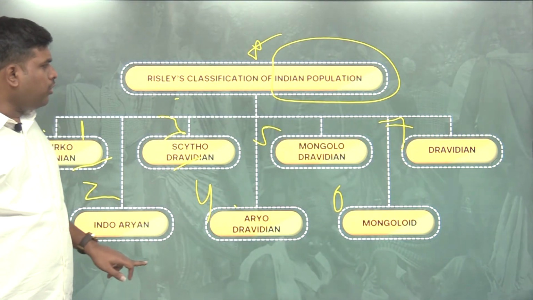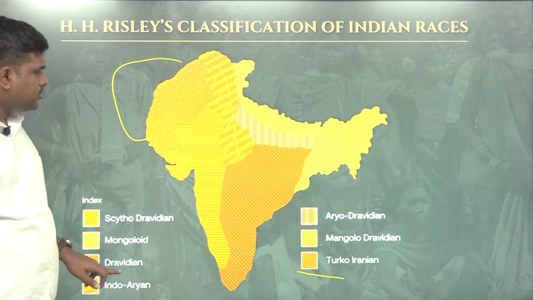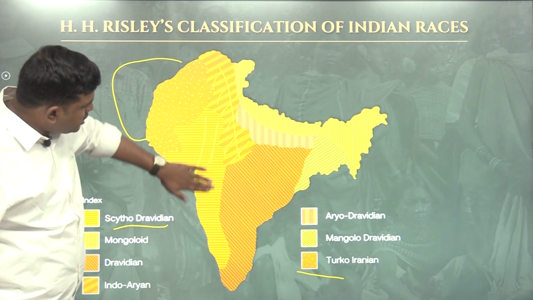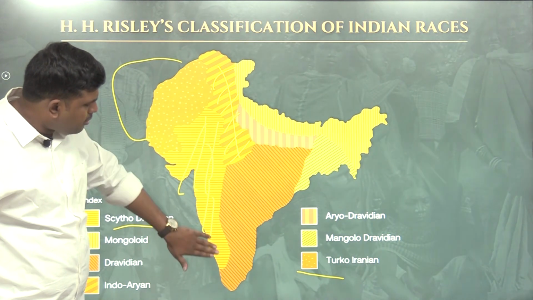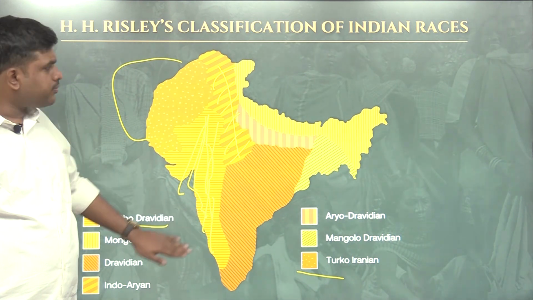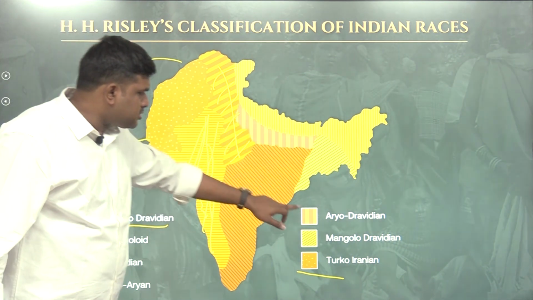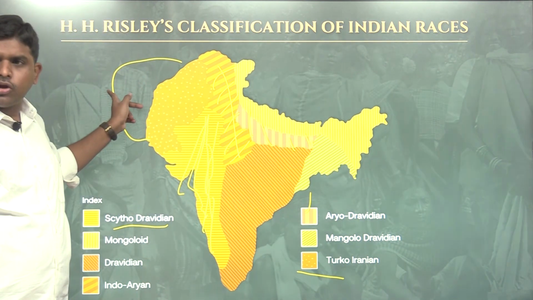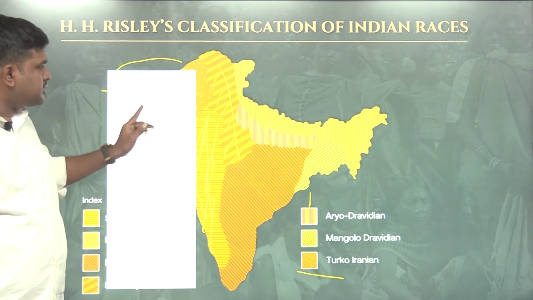Third, Scytho-Dravidians: Gujarat, Rajasthan, Maharashtra, the western coast, is called Scytho-Dravidians. Then Aryo-Dravidians, the 4th group.